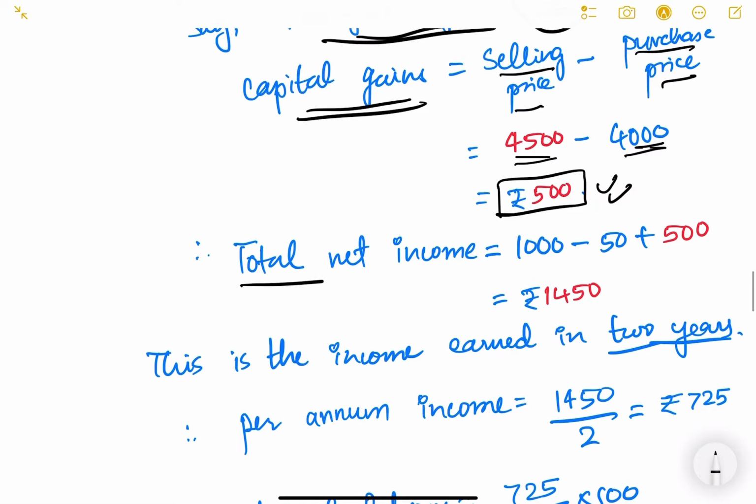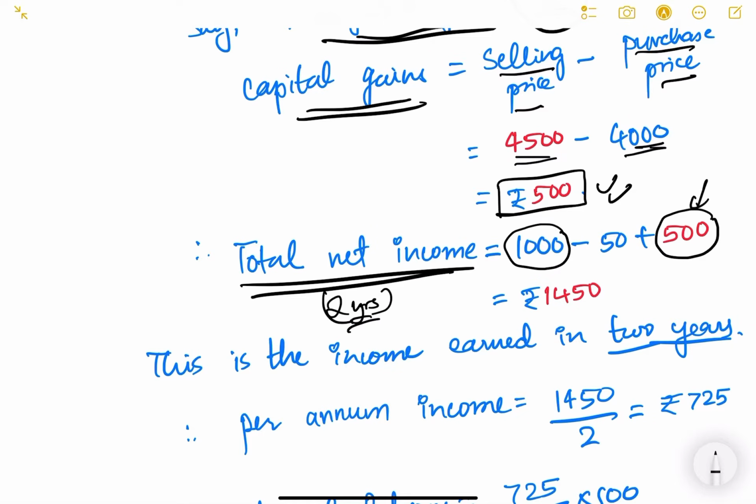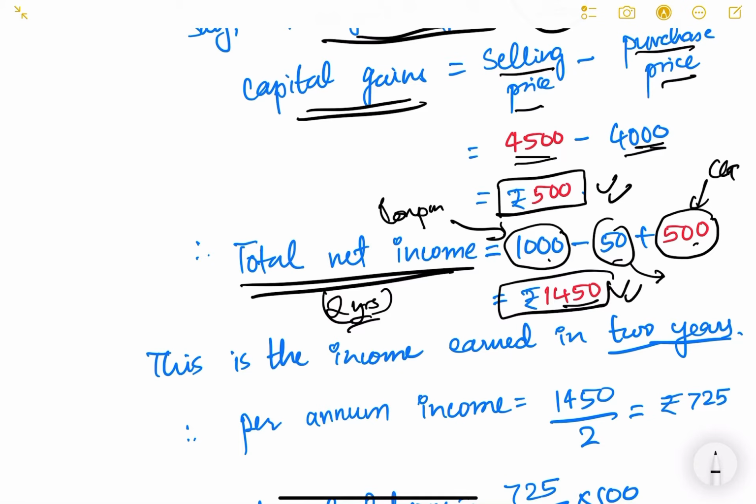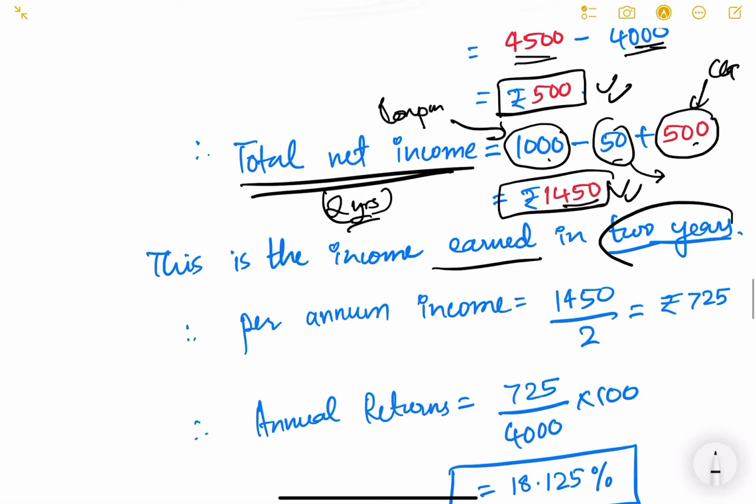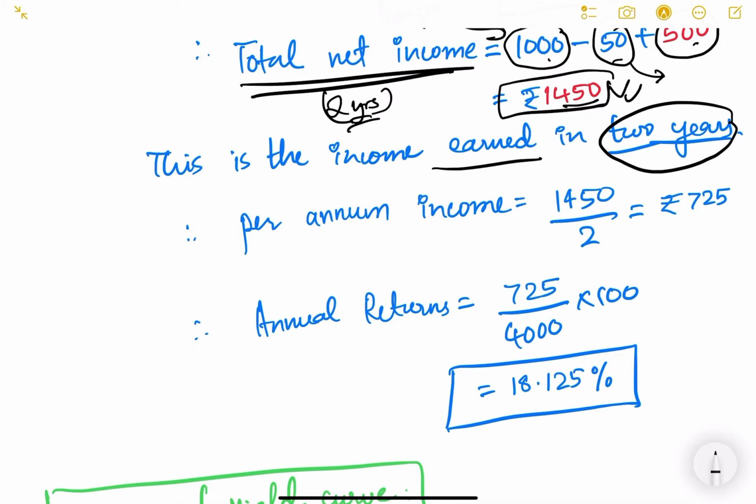Now my total net income in 2 years: 1,000 rupees as coupon payments, 500 rupees as capital gains, and this 50 rupees I have to subtract as management fee because I am paying this fee. So 1,000 plus 500 minus 50 is 1,450. This 1,450 is my total income earned in 2 years. In finance, we do the rough calculation, so per annum income is basically 1,450 divided by 2, which is 725.